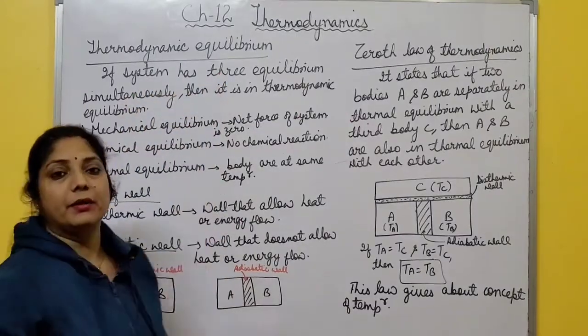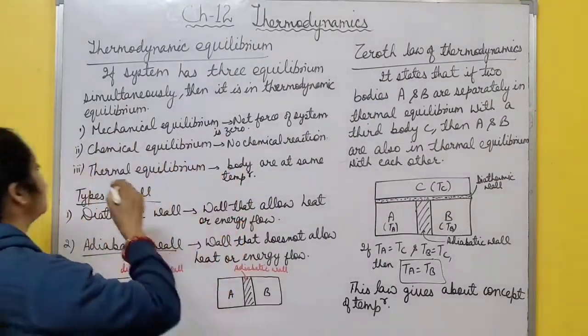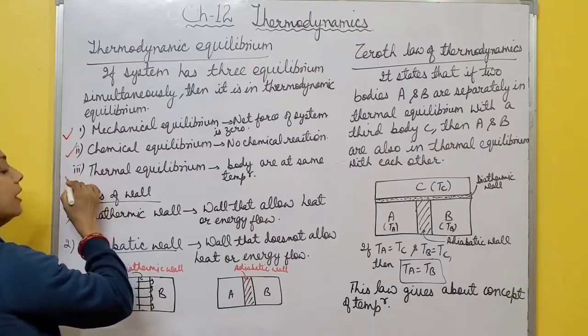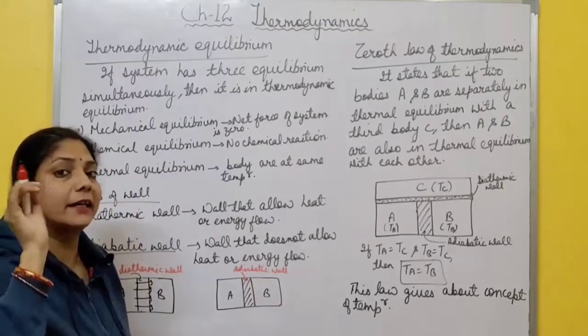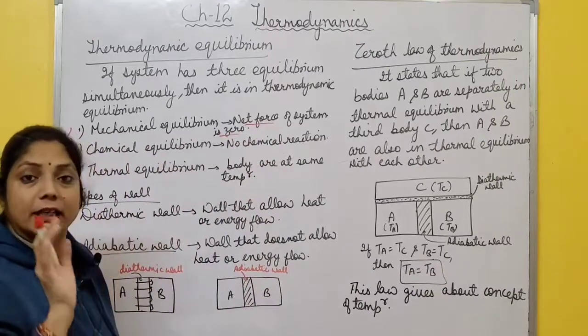Now, thermodynamic equilibrium. What is this? There are three equilibria in a system. First one is mechanical equilibrium, then chemical equilibrium, then thermal equilibrium. What is mechanical equilibrium? If the net force acting on the system is zero, then that system is said to be in mechanical equilibrium.